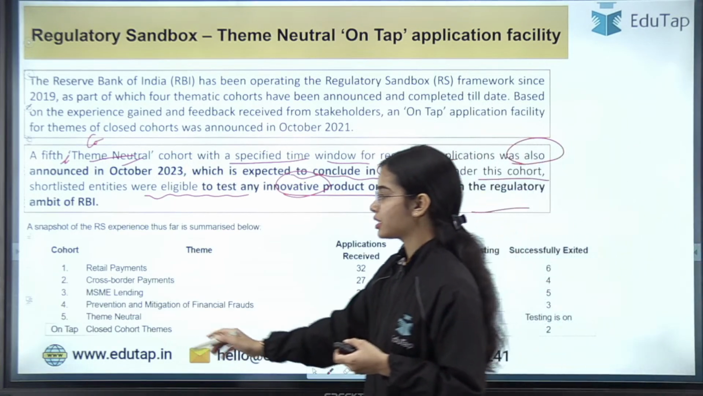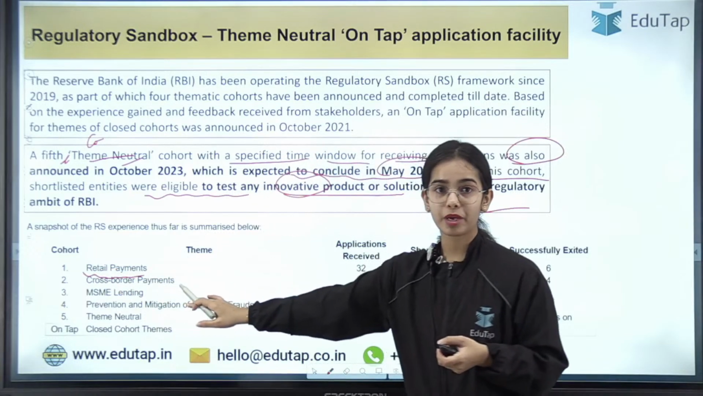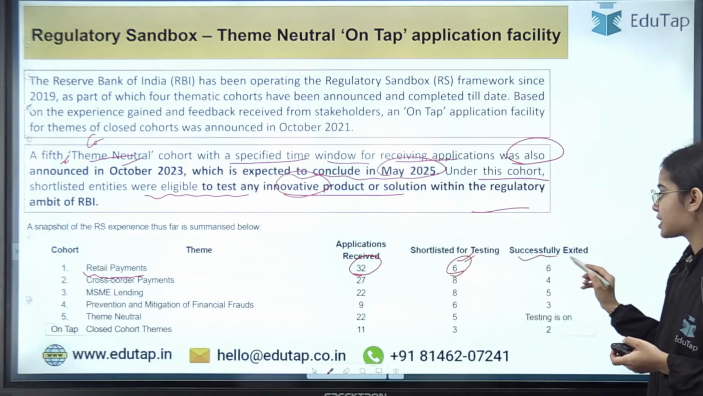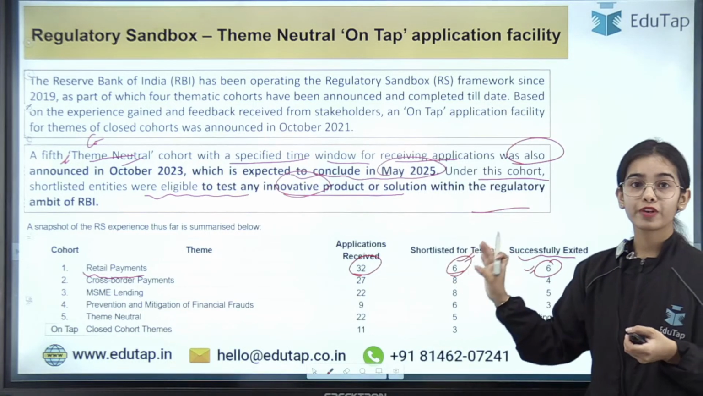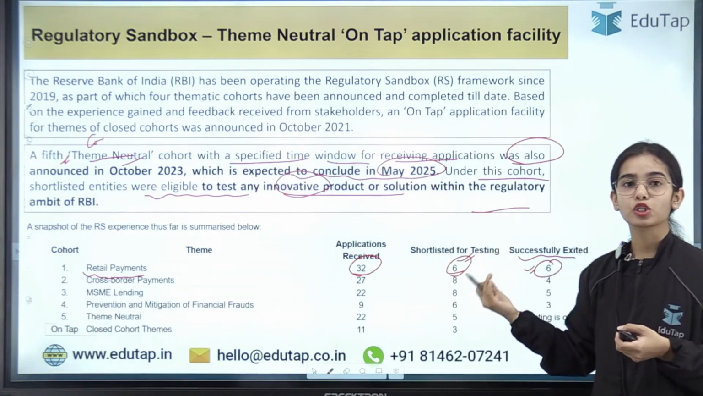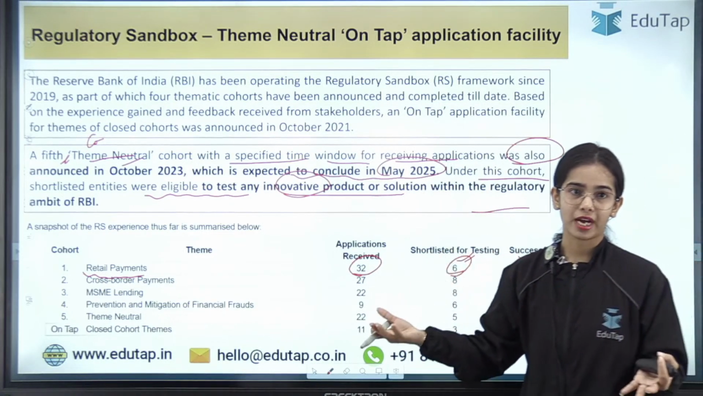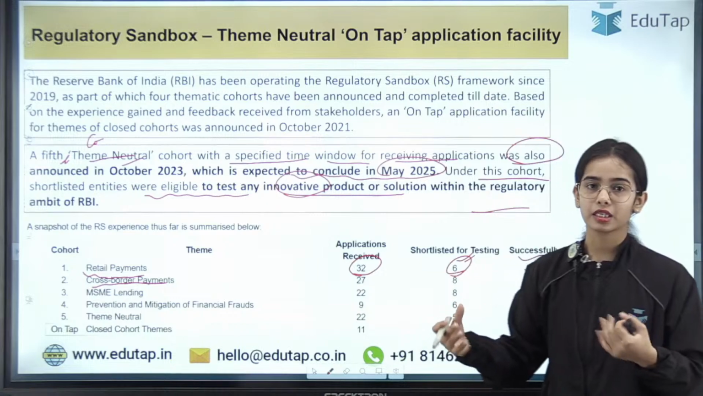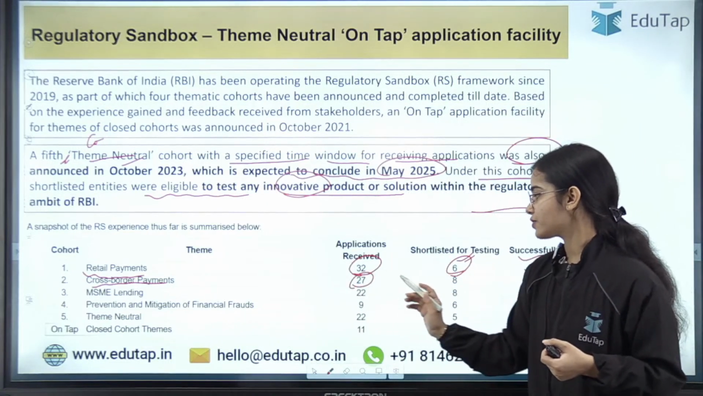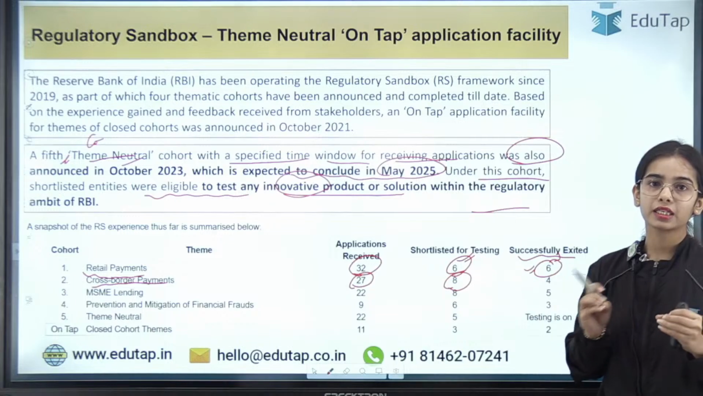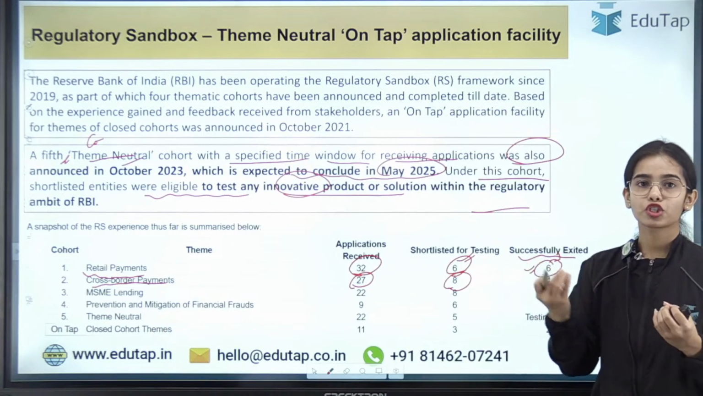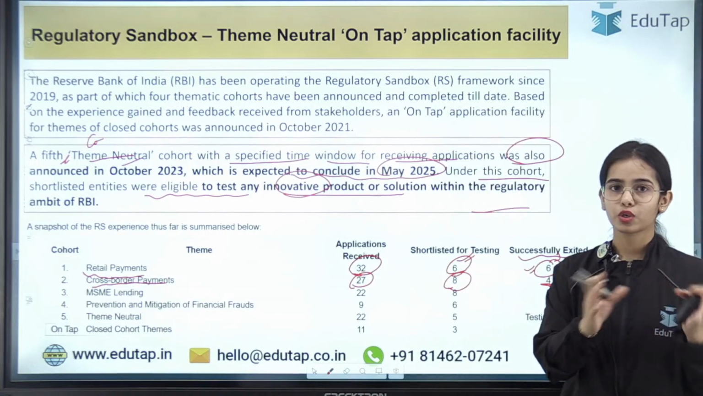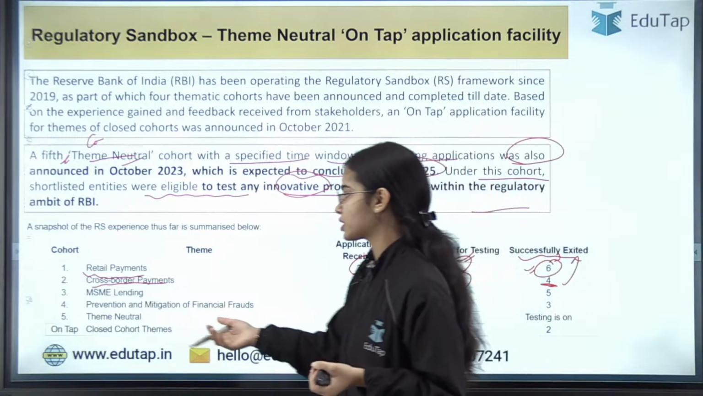So these are the themes. The first cohort was on the theme of retail payments. Applications received were 32, shortlisted for testing were 6, and all successfully exited. That means 6 innovative products entered the testing phase and successfully exited as their products were viable. Then cross-border payments: 27 applications were received, 8 products or services were shortlisted for testing, and only 4 were able to successfully exit. The rest were closed down as those products or services were not good.